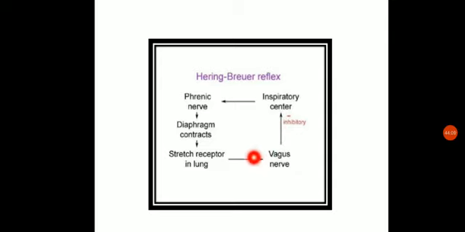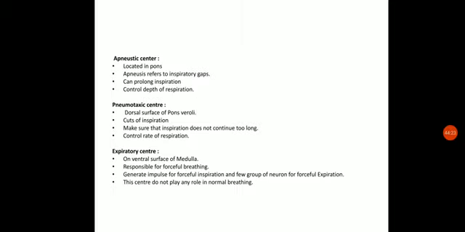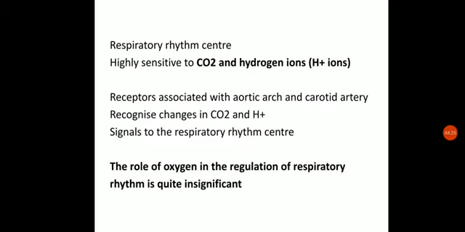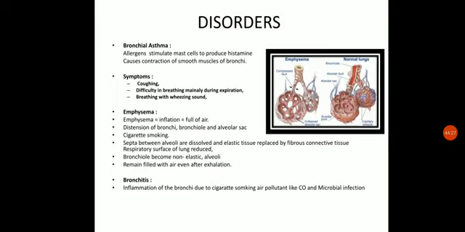This response is inhibitory in nature, so that when it arrives, it inhibits the inspiratory center, and hence the inspiration rate will be decreased. This is how the regulation of breathing takes place.